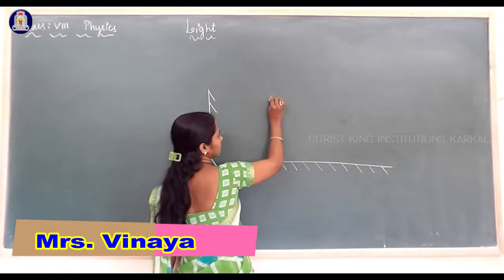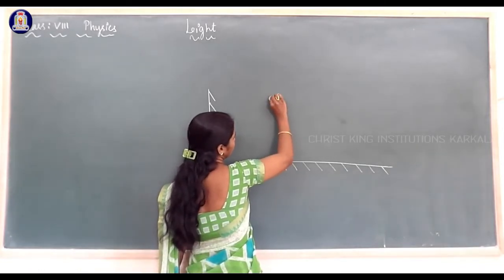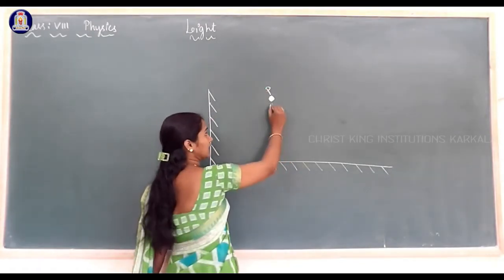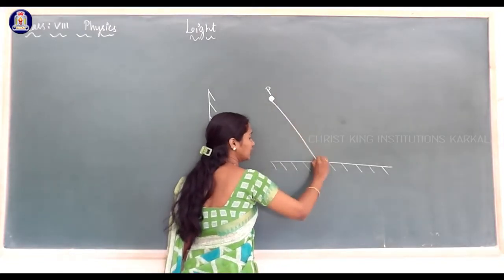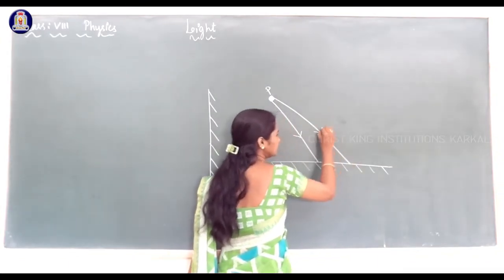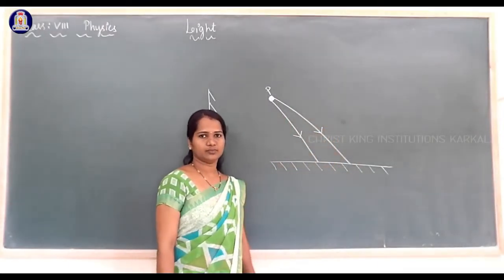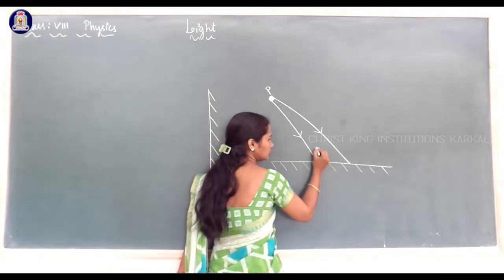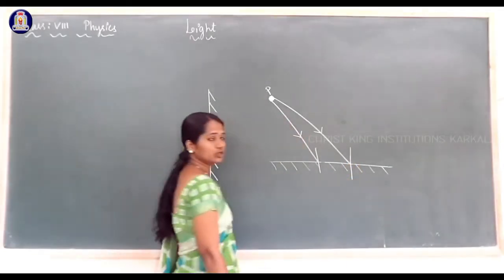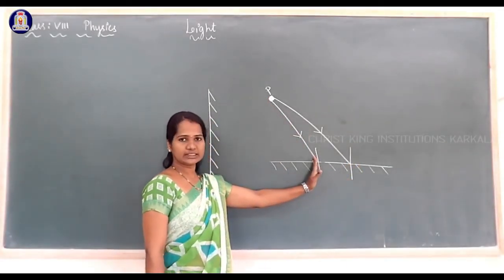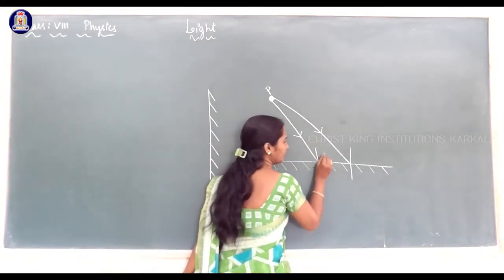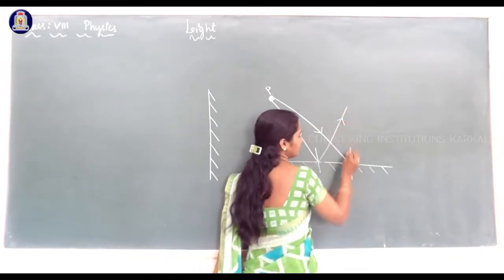Consider a point, let it be P, and consider two incident rays that fall on the mirror. Now, draw two normals at the points of incidence. When the incident light falls on the mirror, the light gets reflected. This is the reflected ray.